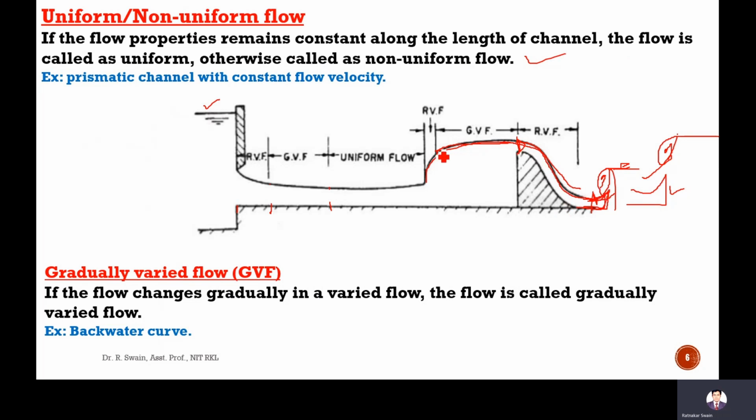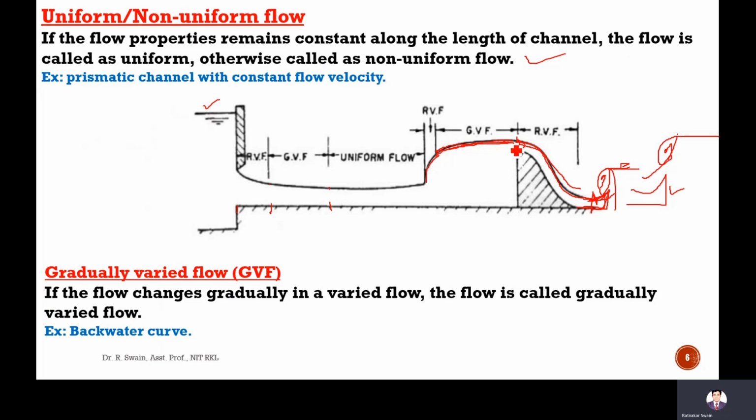So this is GVF and RVF. If the flow changes gradually in a varied flow, the flow is called gradual varied flow. This is called a backwater curve. The water profile curve behind the dam, behind the hydraulic structure, is called a backwater curve. There will be a gradual change of depth.